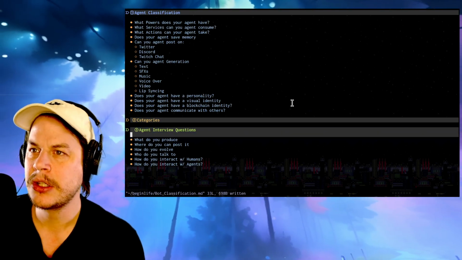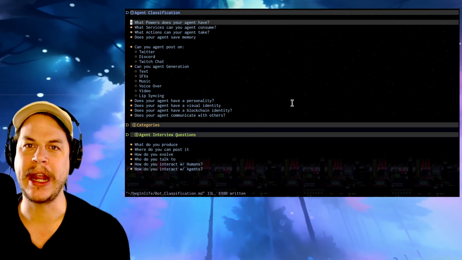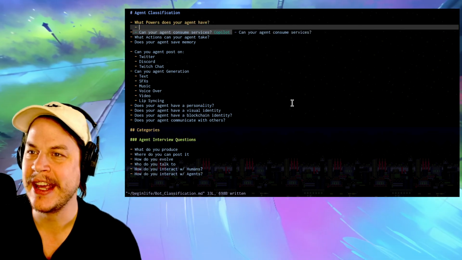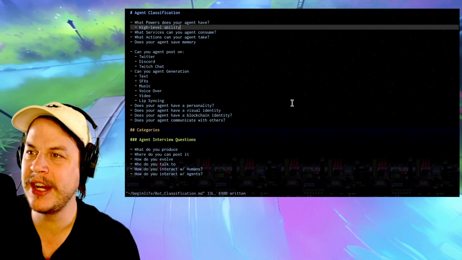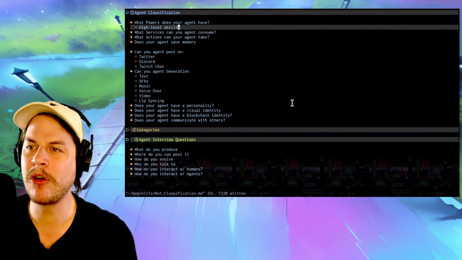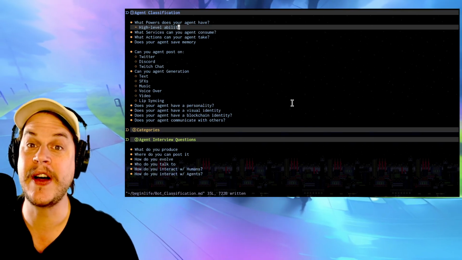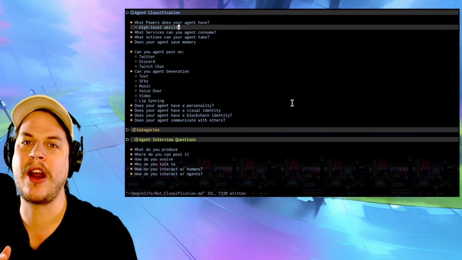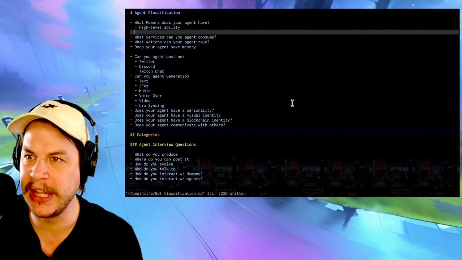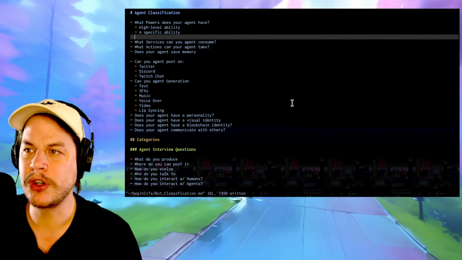So the first question I kind of said is, what powers does your agent have? When I say powers, this is like a higher level ability, because you could say it has the power of creating text. That's kind of generic, right? A power might be something like posting viral content, responding to people in a funny manner, or producing images relating to a trending topic, something that's a specific ability.